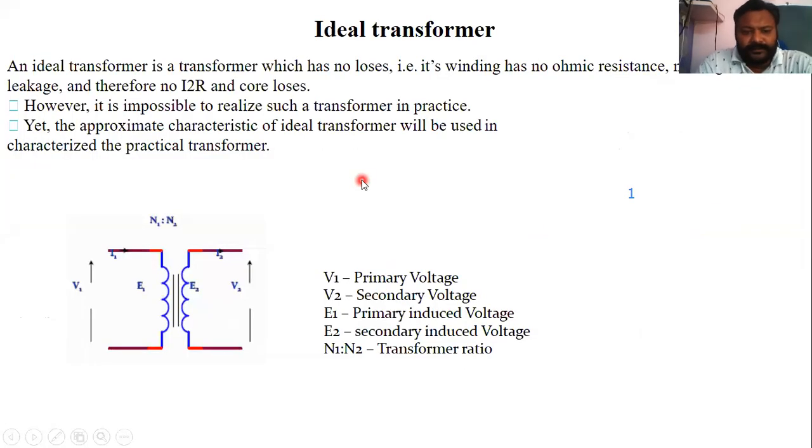However, it is impossible to realize such a transformer in practice, as I have already told. Yet the approximate characteristics of an ideal transformer will be used in the characteristics of a practical transformer. It is necessary to know how an ideal transformer works. Here these are the two windings, primary winding and secondary winding. N1 and N2 are the turns of the primary winding and secondary winding respectively. E1 is the EMF induced in the primary winding, E2 is the EMF induced in the secondary winding. I1 is the current flowing in the primary winding, I2 is the current in the secondary winding. Here N1 by N2 is also known as the transformation ratio.